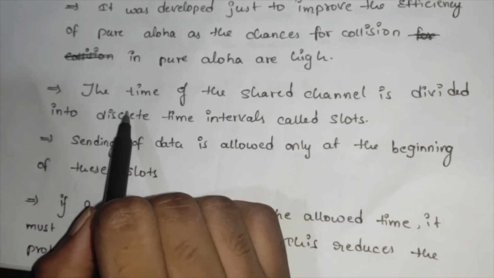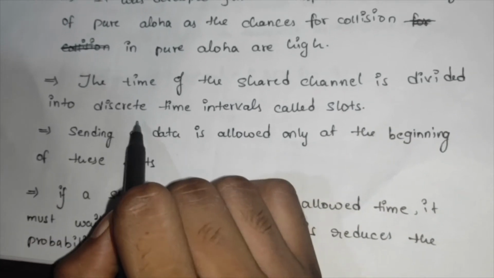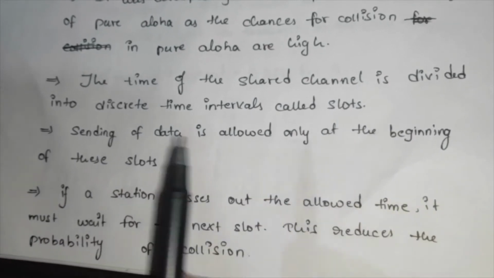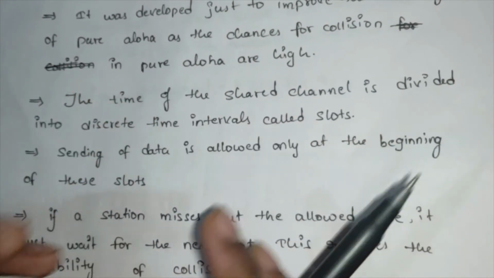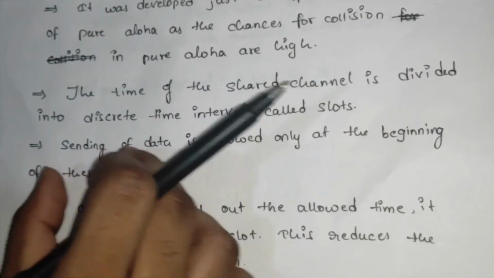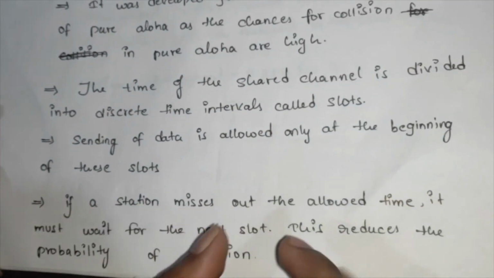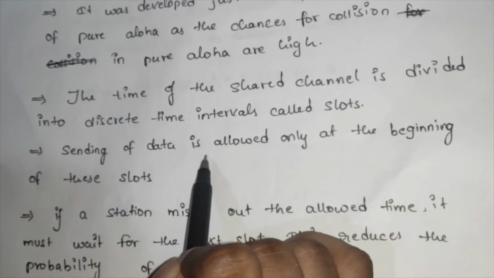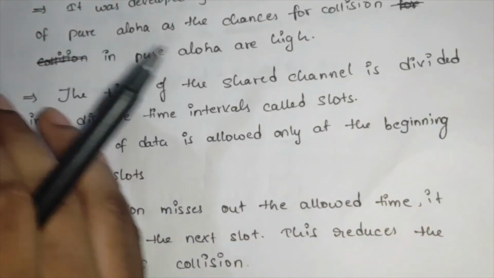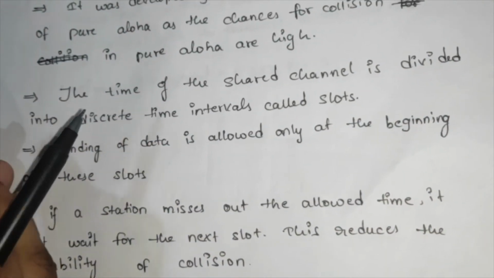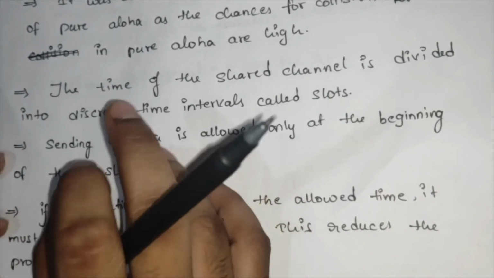The time of the shared channel is divided into discrete time intervals called slots. So the channel time is divided into a number of slots, say 6 or n. Sending of data is allowed only at the beginning of a slot, not in the middle of the slot. So even if the data is ready in the middle, we can't send it.